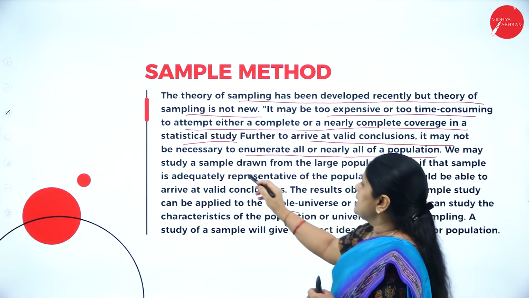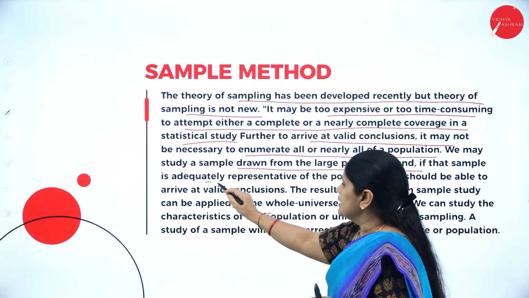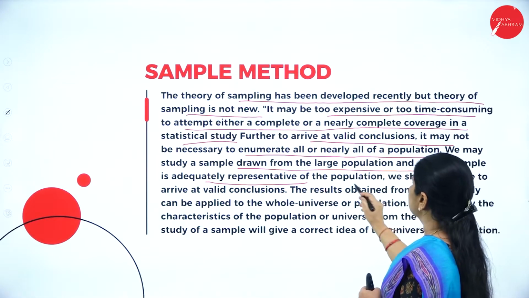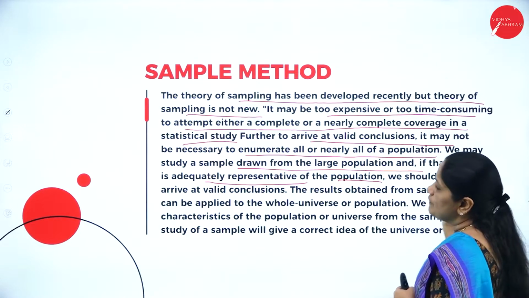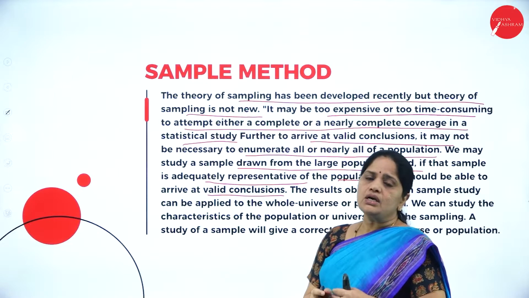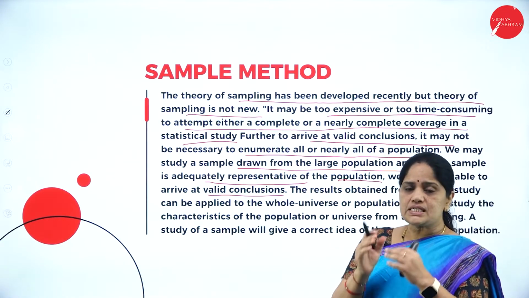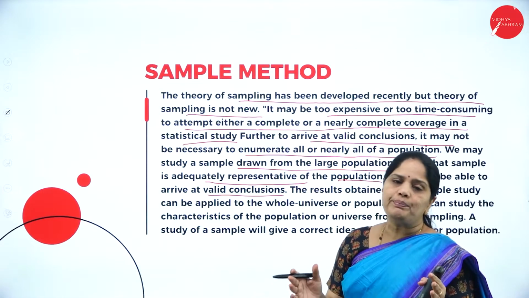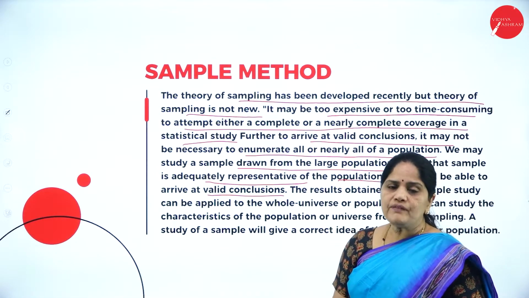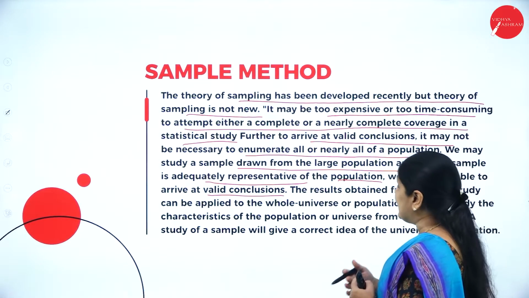We may study a sample drawn from the large population, and if that sample is adequately representative of the population, we should be able to arrive at valid conclusions. With the help of samples only, we can predict very good, valid results.